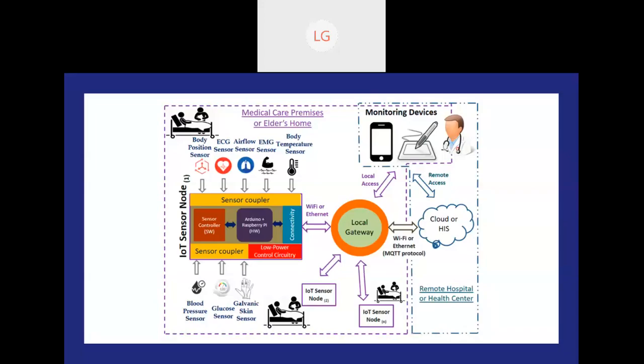And then there are local IoT gateways, which I have already discussed with you. You can then access this with the help of mobile, or an iPad if you want remote access. You can have different IoT sensor nodes. If you are hospitalized, they are used in hospitals. If you are an independent individual, you can monitor on your iPad or mobile phone. All this data is streamed directly to the cloud with the help of Wi-Fi. And this is the remote hospital or health care center where IoT is being used.